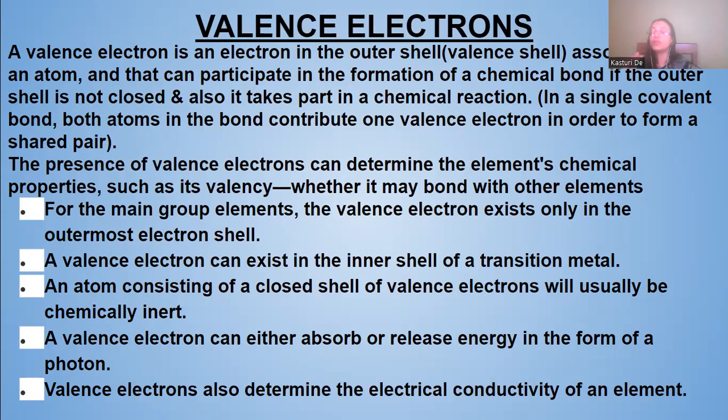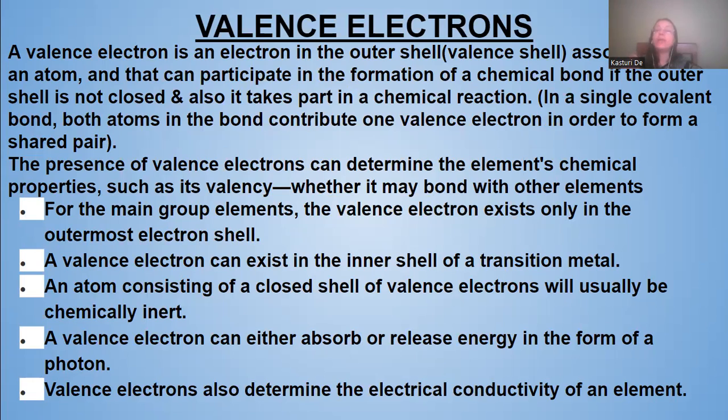That is a single covalent bond. The presence of valence electrons can determine the element's chemical properties, such as its valency and whether it may bond with other elements. The combining capacity can be known from the valence electrons.